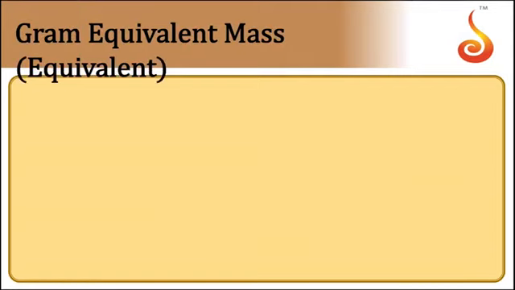Now let us see the meaning of gram equivalent mass. Gram equivalent mass means the amount of the substance in grams which is numerically equal to its equivalent mass. Say for example oxygen, equivalent mass is 8.